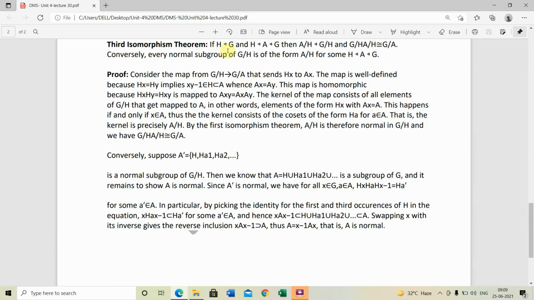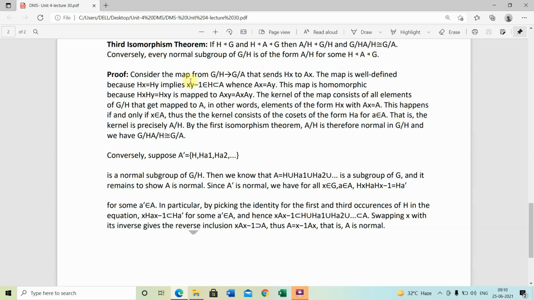If H is a normal subgroup of G, H is a normal subgroup of A, and A is a normal subgroup of G, then A/H is a normal subgroup of G/H, and (G/H)/(A/H) is isomorphic to G/A. Conversely, every normal subgroup of G/H is of the form A/H for some H normal subgroup of A, normal subgroup of G.